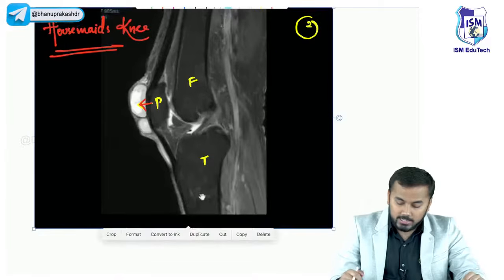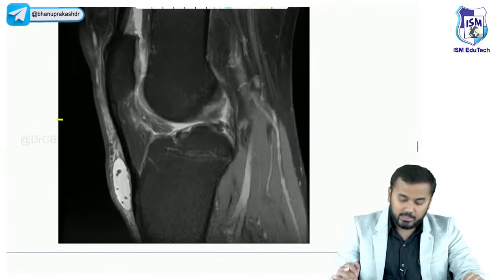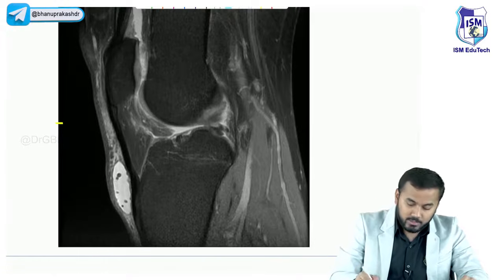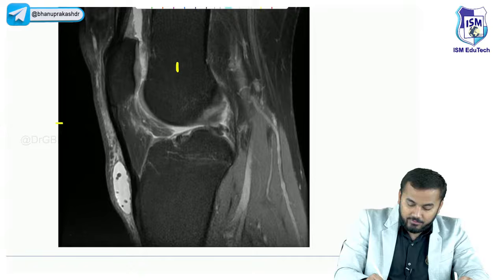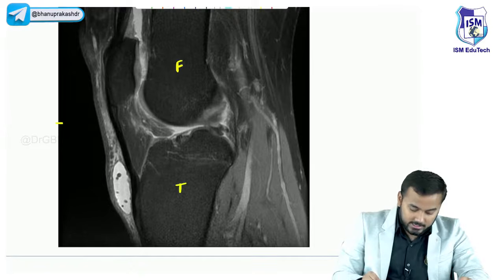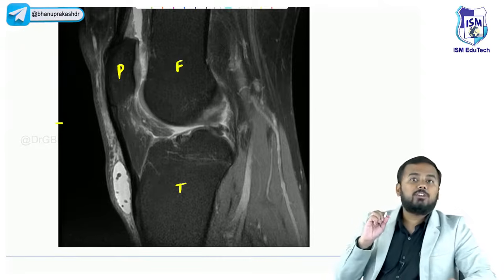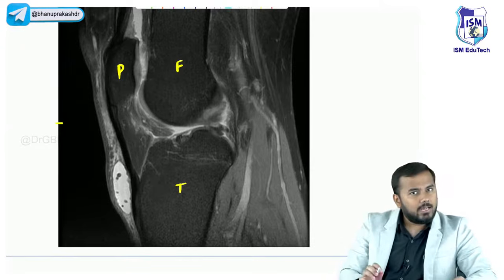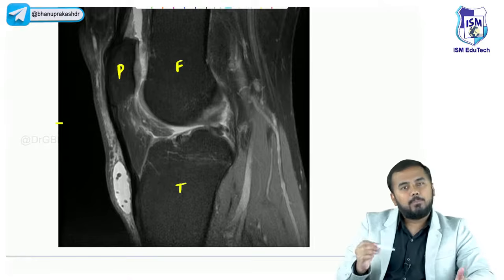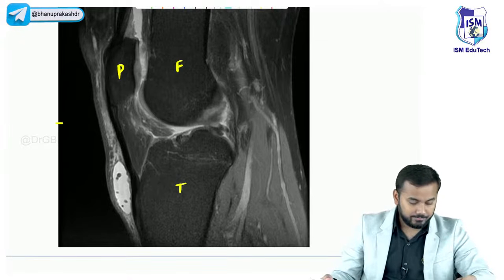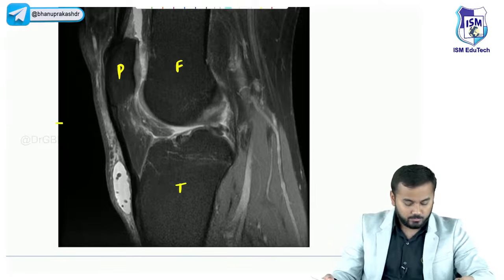After this, now let us discuss the next important thing. Now look at this, guys. Now you will tell me the answer. Okay, this is femur, this is tibia and this is patella. Now tell me, where is the infection? Now this is a prepatellar bursitis. I mean, is this a housemaid's knee or is this a clergyman's knee? Tell me. You will answer me now. Very good, Devendra. Very good.